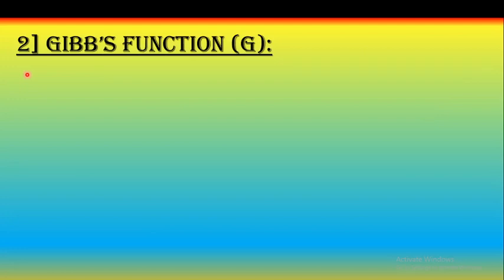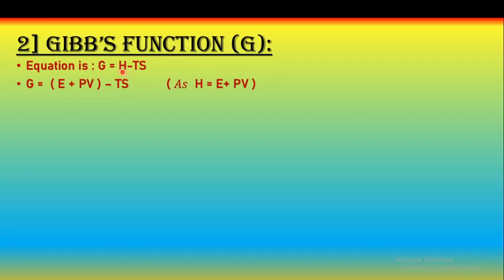Next is the Gibbs function, which is denoted by the symbol capital G. We know the equation G is equal to H minus TS, where H is the enthalpy, T is temperature, and S is the entropy. We know that enthalpy H is equal to E plus PV. Therefore, G is equal to E plus PV minus TS, that is, G is equal to E minus TS plus PV.